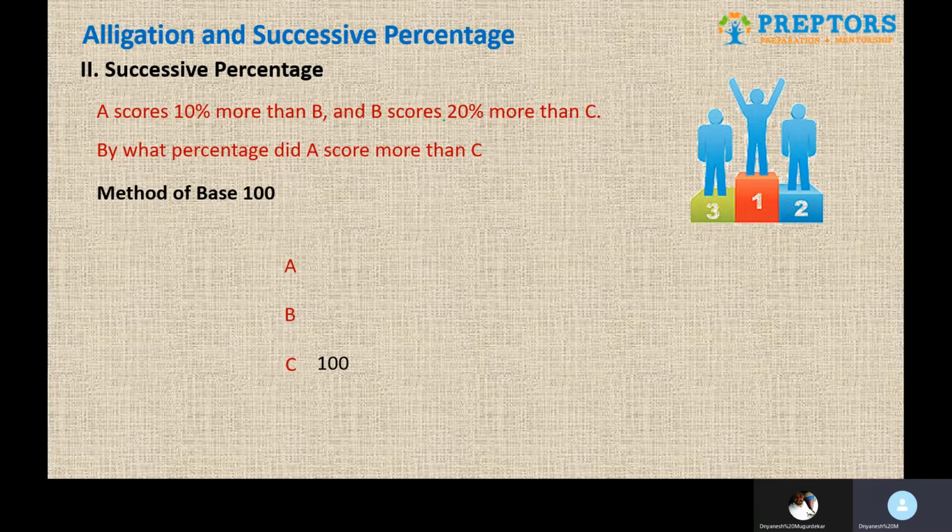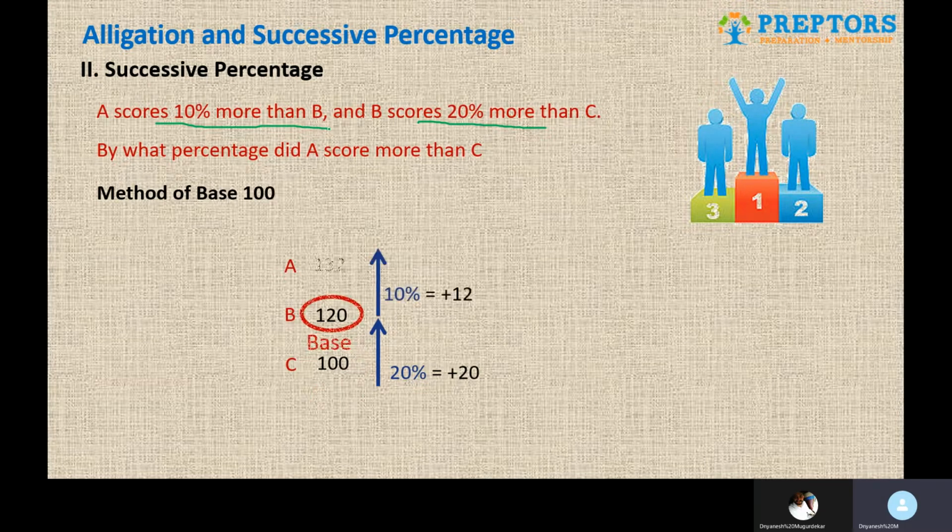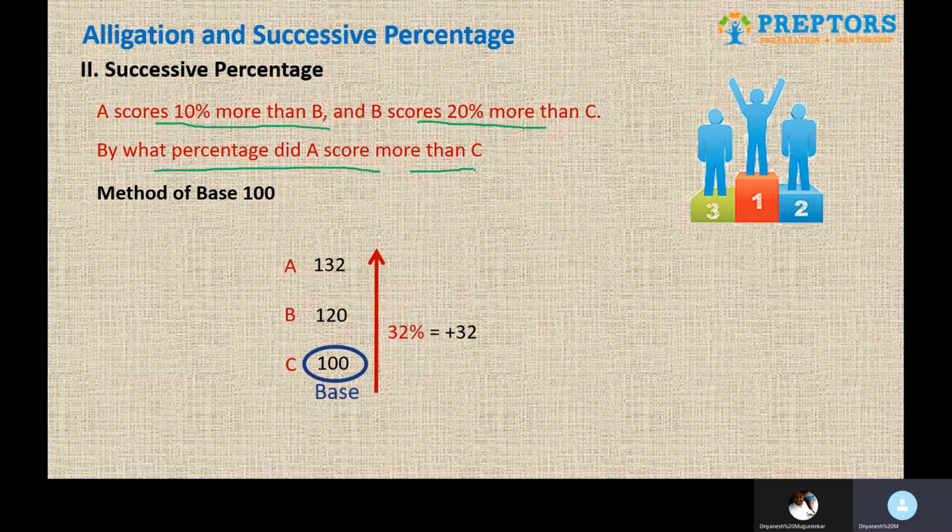Then the data says that B scored 20% more than C. So obviously if C is 100, B is 120, 20 more than that. And then the next point says A scores 10% more than B. So now B is 120, and 10% of 120 will be 12. So whatever B has scored, A has scored 12 more than that, that is, A has scored 132. These are the absolute values, and then the question was by what percentage did A score more than C? So now if I compare A with C, I'll easily understand that A has scored 32% more than C.